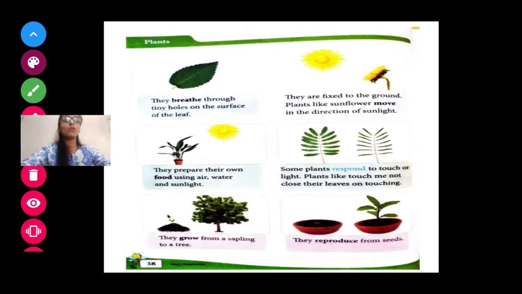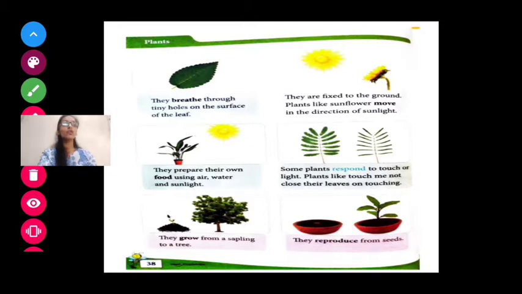Now we have studied about the human beings. Now we will study about plants. Okay, so now we will study about plants. So first is the picture of leaves. Then second is the picture of sunflower. Yes. Then third is the picture of a small plant. Then fourth is again the picture of plant. Then fifth is the picture of trees. And again here we will see how the new plant is growing.